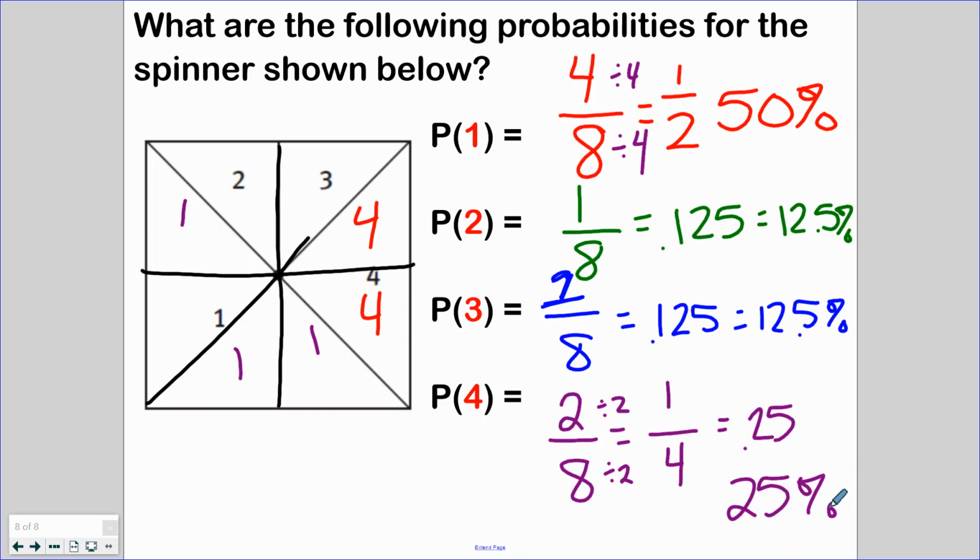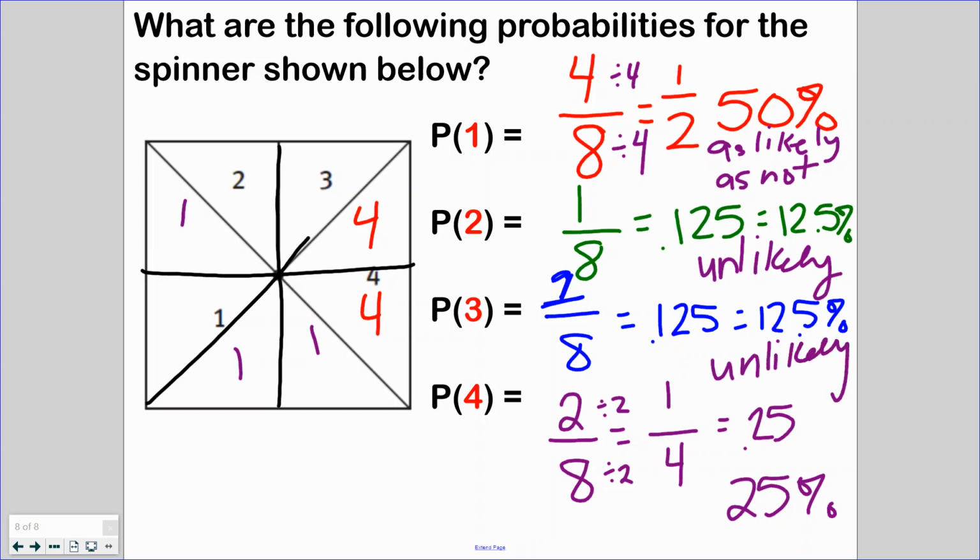Now, if we were going to go back and talk about likelihood and unlikelihood, we can say that this one is as likely as not. Probably as likely as not means the same thing. It means 50-50. It's as likely to happen as it is to not happen. This one would be unlikely. So would this one. And this one would be unlikely too. It has a bigger chance than getting a 2 or a 3, but it's still pretty unlikely because when you look at it on the scale, it falls in between there.